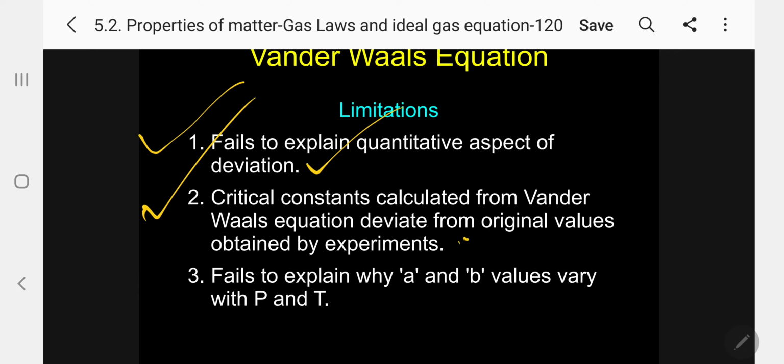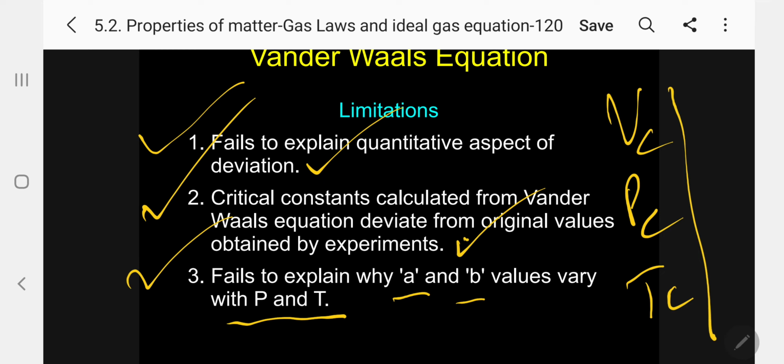So if you calculate Vc, Pc and Tc experimentally by separate methods, that value and the value calculated from the van der Waals equation do not coincide. Also, the van der Waals equation fails to explain why the A and B values vary with pressure and temperature. You are saying it is a constant, and a constant should not vary, but in this case A and B vary with pressure and temperature.